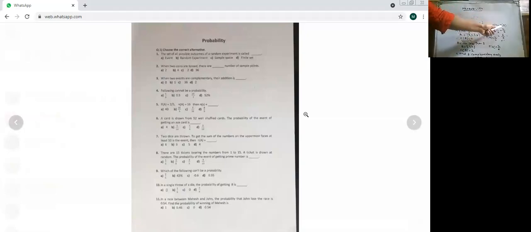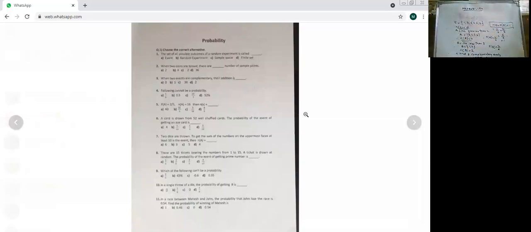When two complementary events are added, their sum is 1. All right. So you understood what we mean by complementary events? They together form the sample space. Okay. जो A में है वो B में नहीं है, B में है वो A में नहीं है. So they are called complementary events, and the property is their addition is 1.